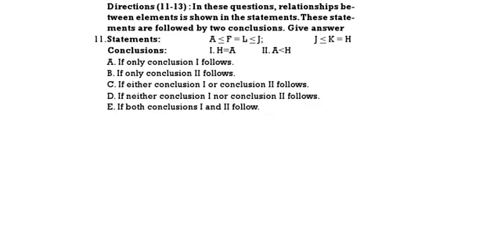A ≤ F, F = L, L ≤ J, J ≤ K, K = H. Here we can combine this: A ≤ F = L ≤ J ≤ K = H.